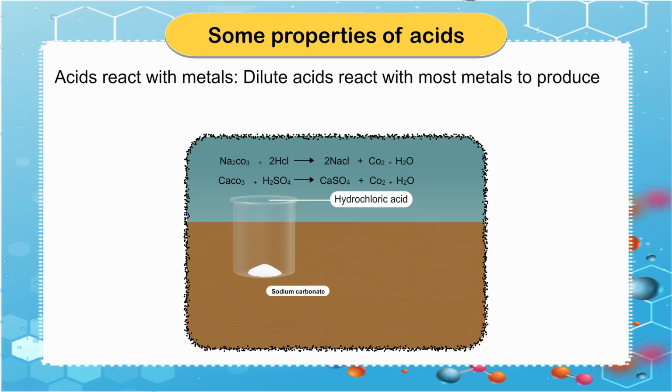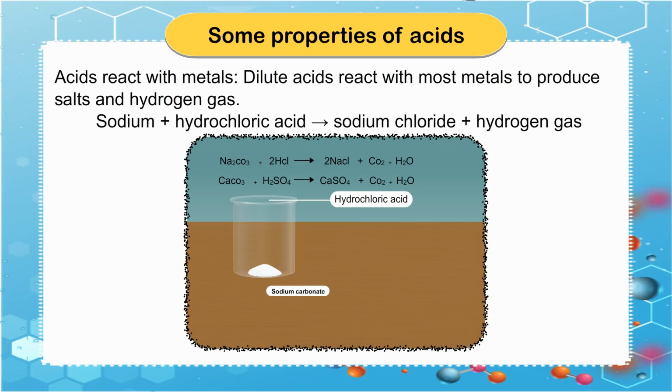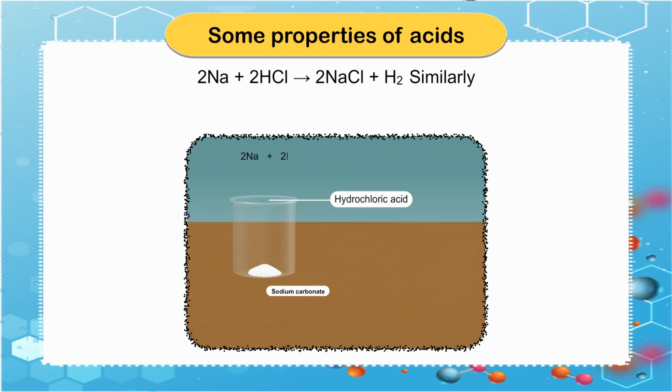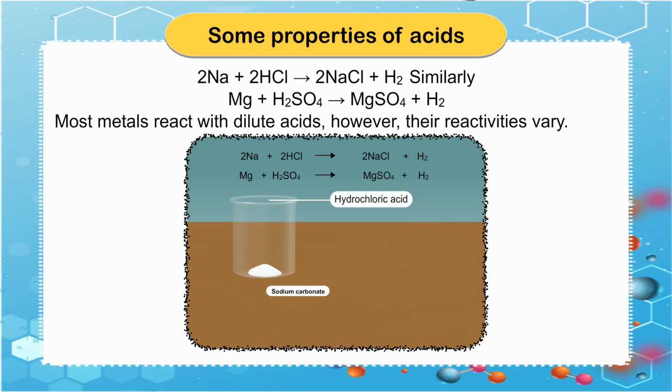Acids react with metals. Dilute acids react with most metals to produce salts and hydrogen gas. Sodium plus hydrochloric acid gives us sodium chloride plus hydrogen gas. 2Na + 2HCl gives us 2NaCl + H2. Similarly, Mg + H2SO4 gives us MgSO4 + H2.